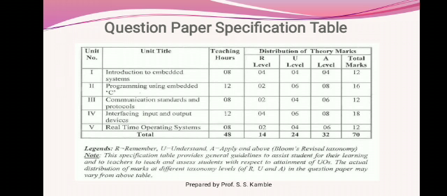Then programming using embedded C, the second chapter, has the weightage of 16 marks. First we will see the remember level questions, which are of 2 marks. Here we will find 6 marks for the understanding level questions. We will get 8 marks of questions over the application level. So the total weightage for the second chapter is 16 marks.